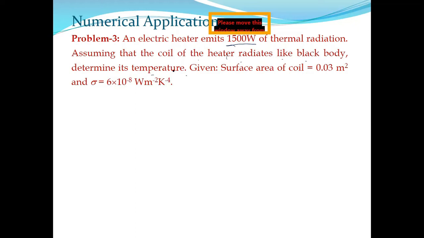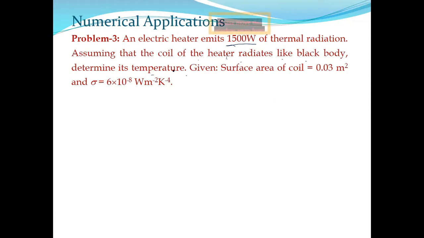Then determine its temperature. Then which formula will you use? Anyone? Quickly, which formula will you use? Stefan-Boltzmann. Why is it so? Because sigma is given, and from energy we can get the power P by A, and we have to determine temperature.